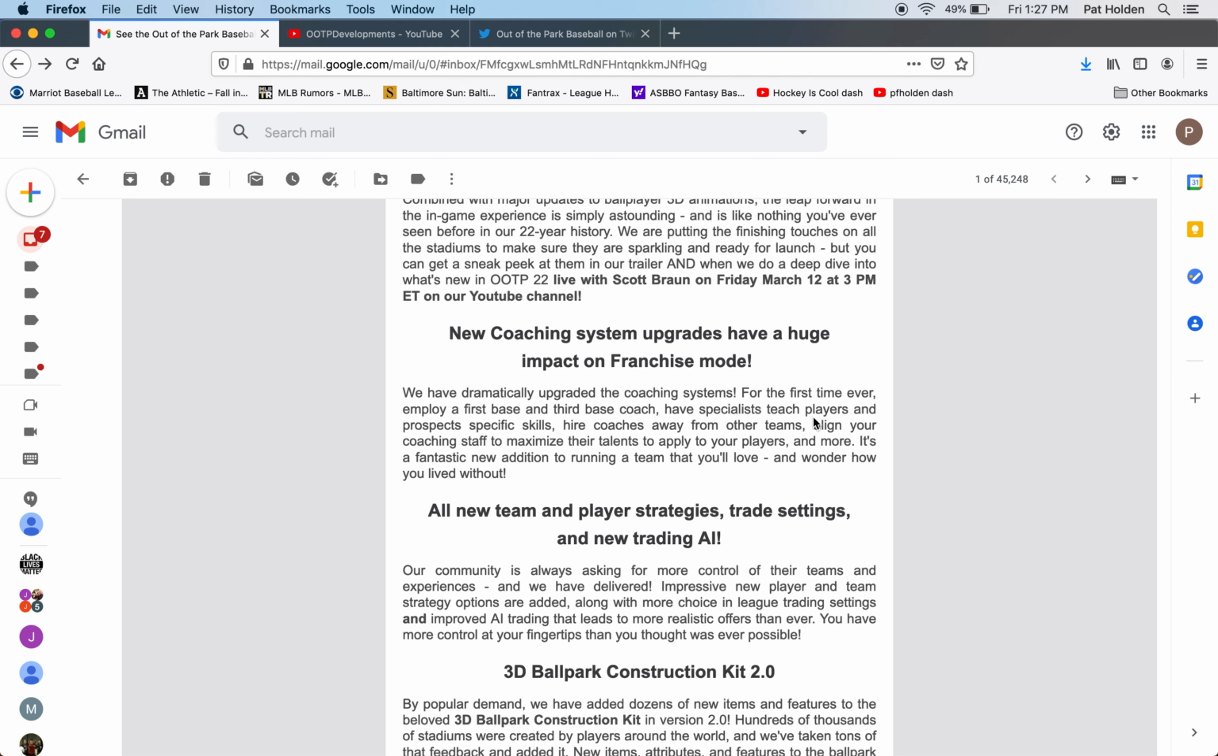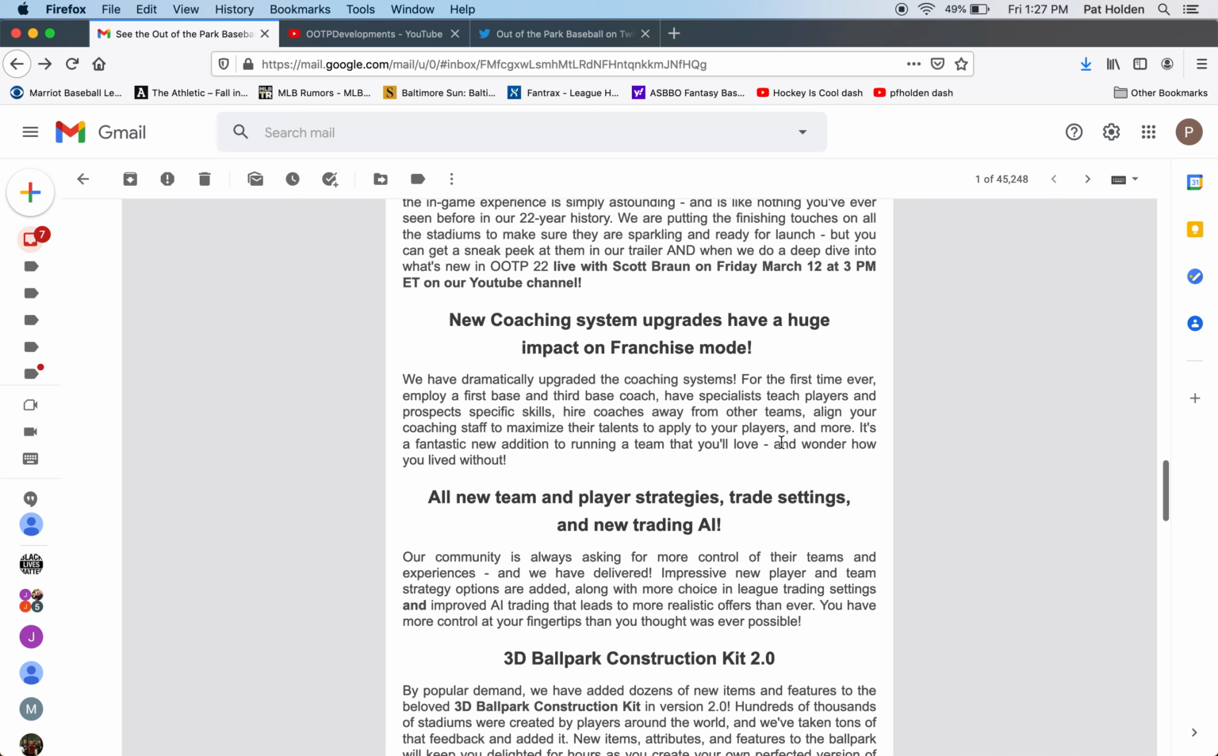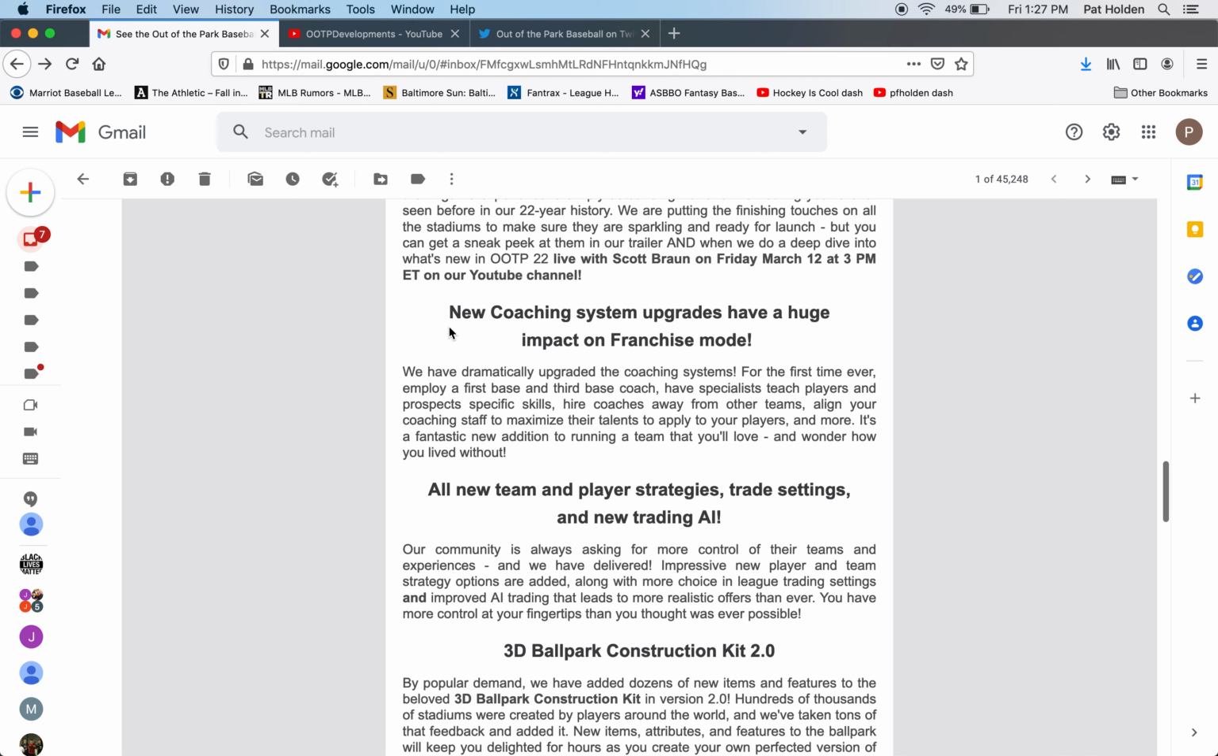And then you can align your coaching staff to maximize their talents and apply to your players. I guess that'll be like a more specialized thing of like, oh, this guy works well with power pitchers kind of thing. I guess maybe that'll have more nuance and detail. Who knows? We'll have to see. And then, so I think that's awesome. The coaching system has needed an upgrade.